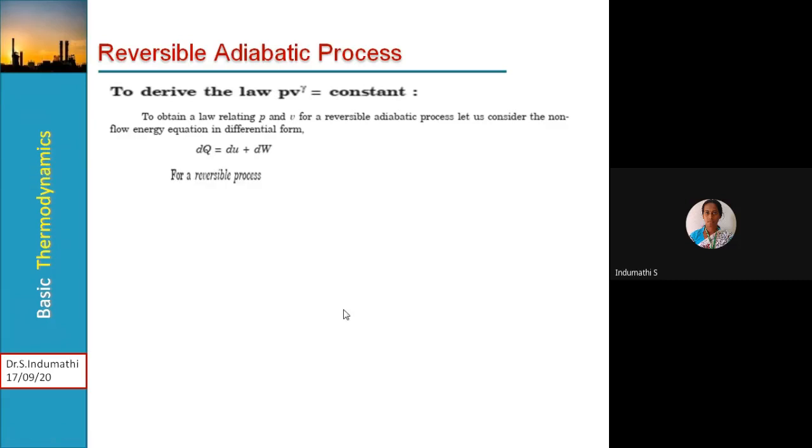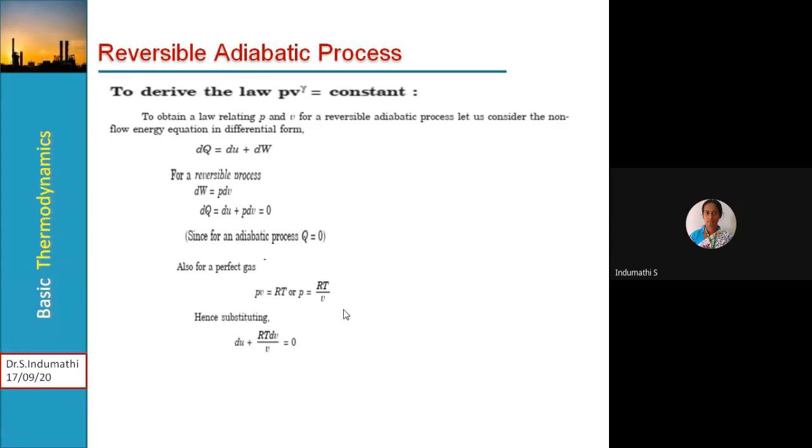dq is equal to du plus dw. For a reversible process, dw is equal to pdv. Then dq is equal to du plus pdv, which is equal to 0, since for an adiabatic process q is equal to 0. Also for a perfect gas we know that PV is equal to RT, or P is equal to RT by V. Substituting, du plus RT dV by V is equal to 0. Also U is equal to CV of T, or du is equal to CV dT. Then CV dT is equal to minus RT dV by V.